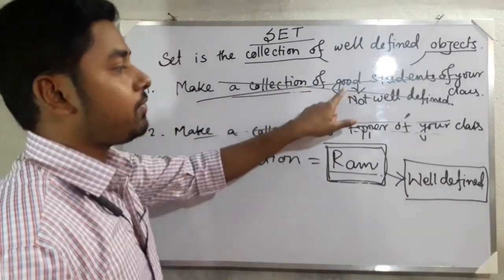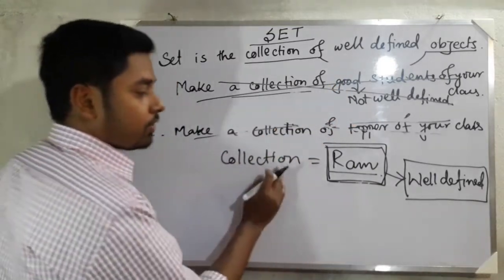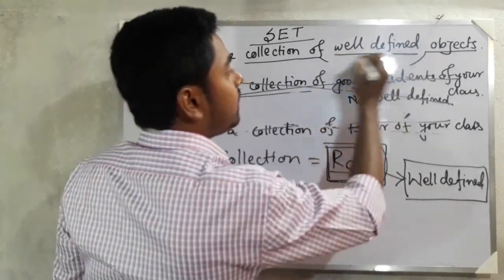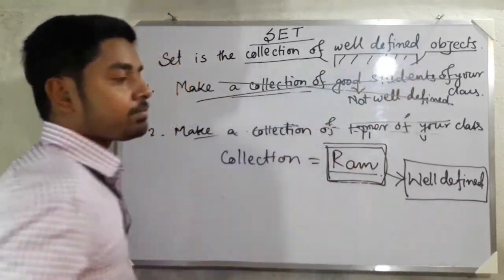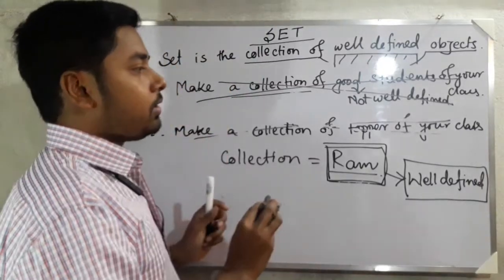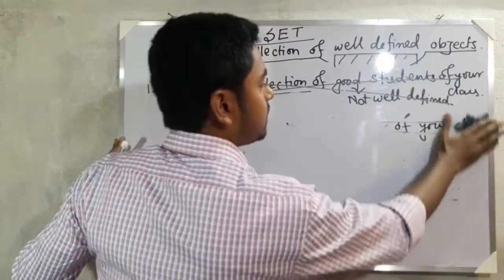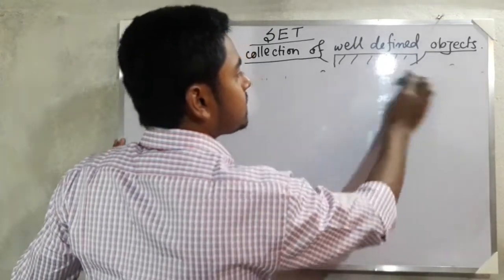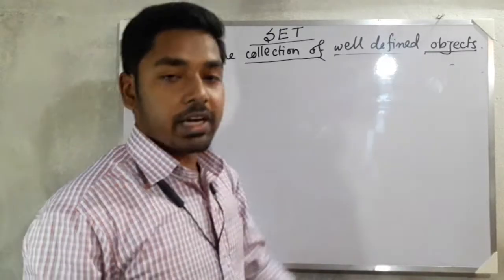So you cannot make a set for this type of not well defined collection, but you can make a set for this type of well defined collection. This is the meaning of well defined. Is it clear? Now we have known what is a well defined object and what is not a well defined object. Already I told you, for the well defined objects only we can make a set.